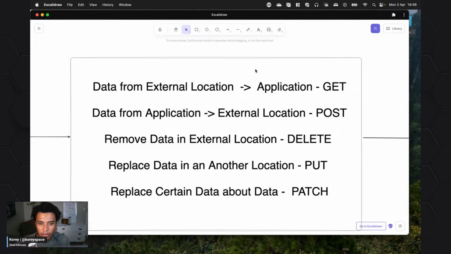Then we also have some other ones that we won't focus on today. We can DELETE some data from an external location if we want to, let's say we're working with a database. We can also PUT, which replaces the data of a record. Things have records within the database, and we can put them. And lastly, we have PATCH, where we don't replace the whole entry, but only a certain part of it.